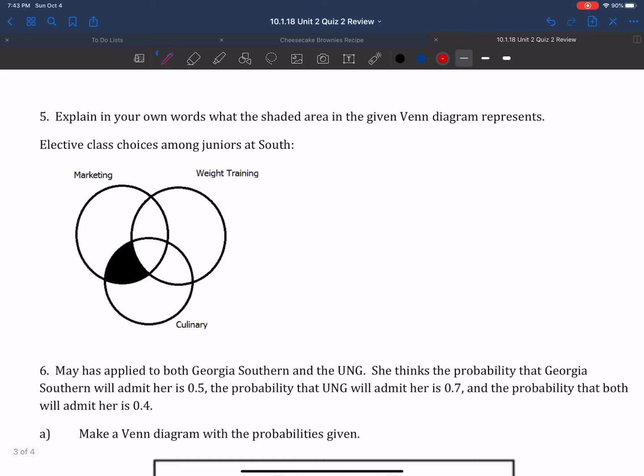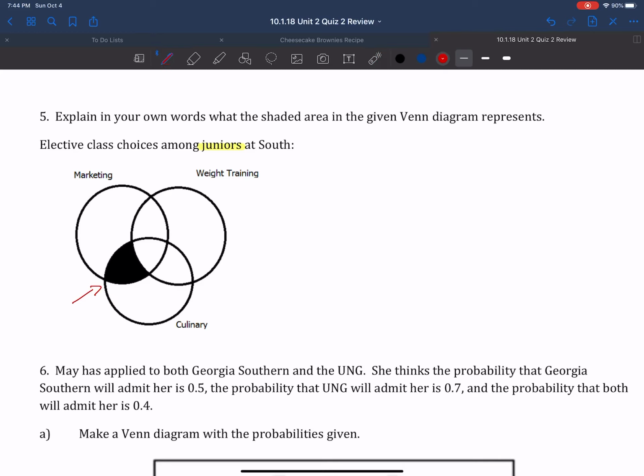Now, number 5, it says explain in your own words what the shaded region in the given Venn diagram represents. So these are elective class choices among juniors at South. So we've got to remember this is all the juniors at South. And we're looking at this shaded region right here. So it's outside the weight training circle, but it's inside marketing and culinary.